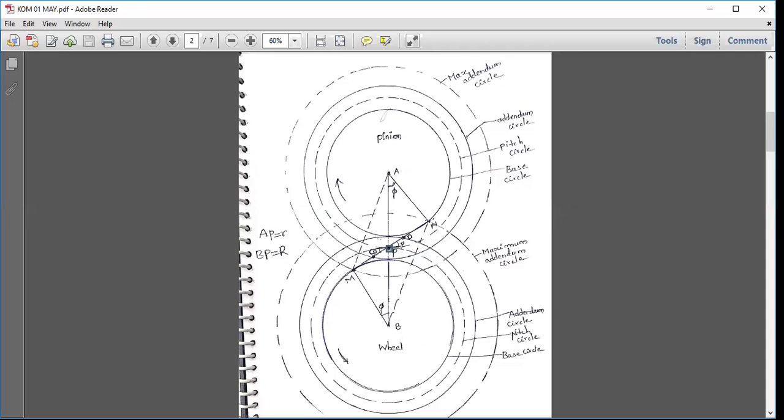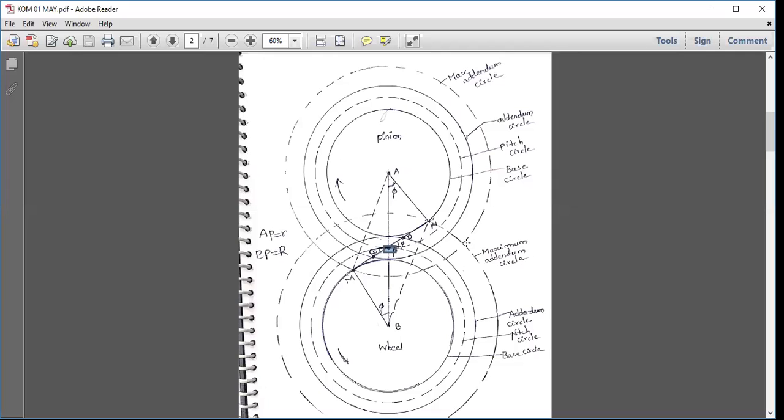Any doubt so far? Guys, any doubt? Okay. Now, the two pitch circles will intersect at one point known as the pitch point.